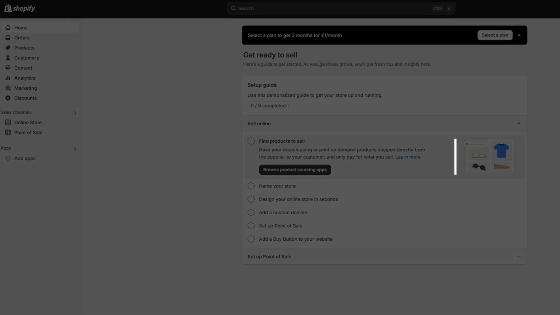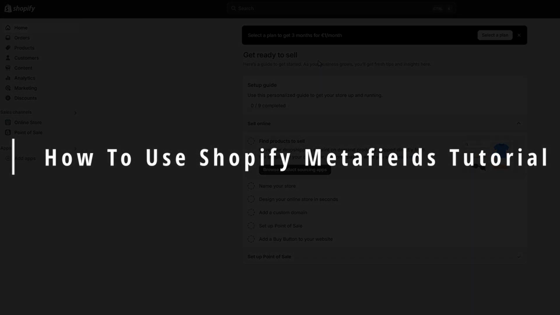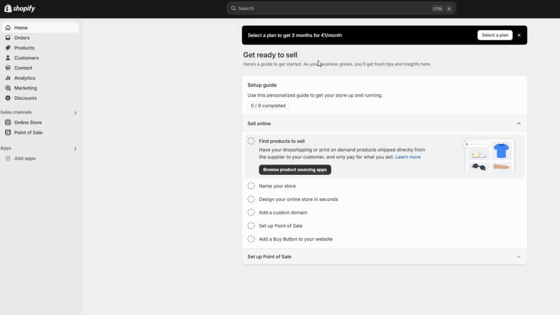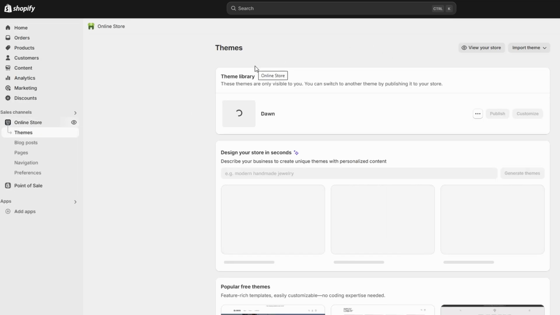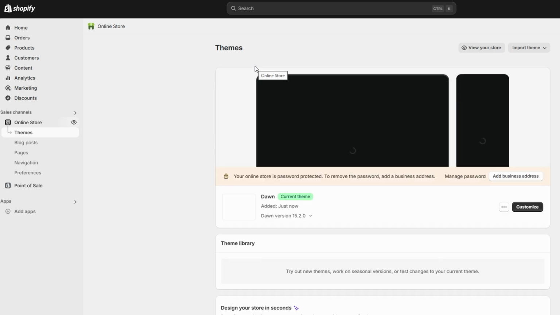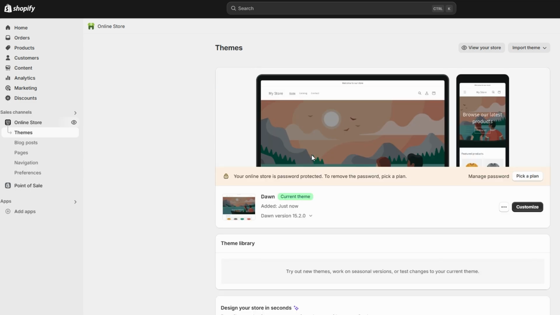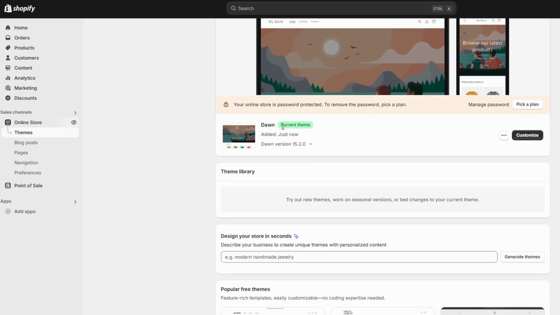In today's video, I'm going to walk you through how to use Shopify Metafields to add custom product details to your store. This is a super handy feature if you want to showcase more specific information about your products that doesn't fit into the default Shopify fields.